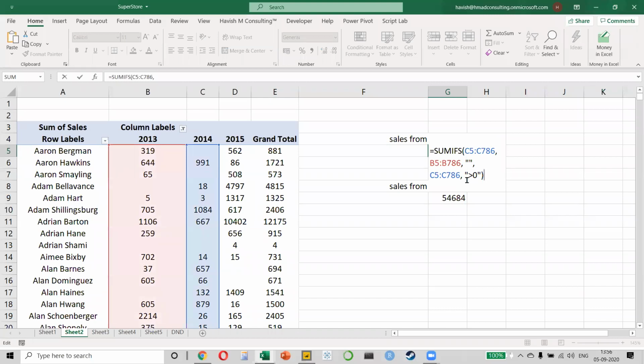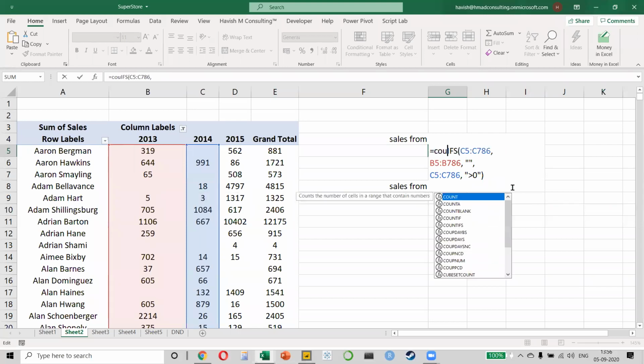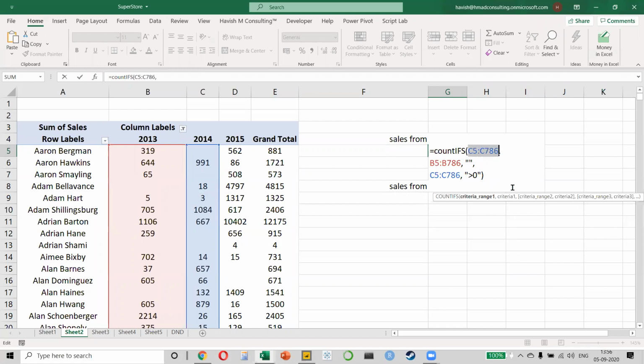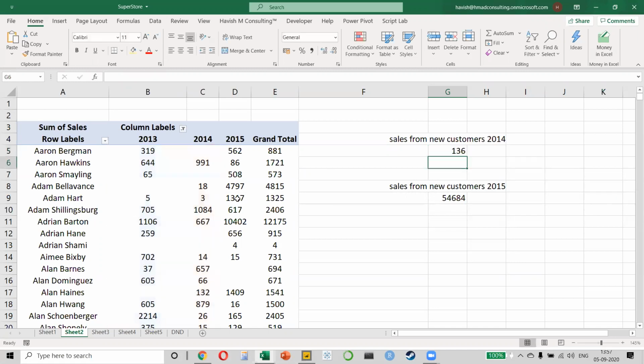If I want to find the count, same thing, rather than a sum, I will say count if S. What are the two conditions? Column B should be blank, column C should be greater than 0. So it will tell me there are 136 new customers that I have.